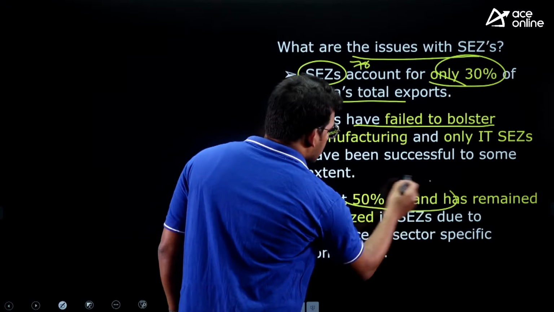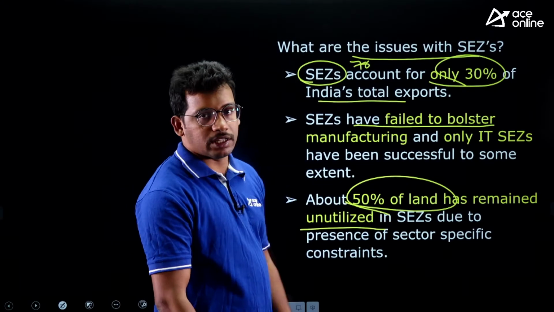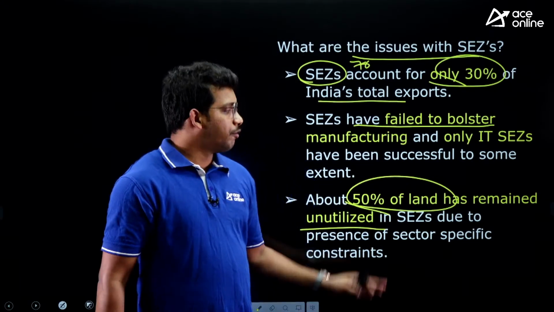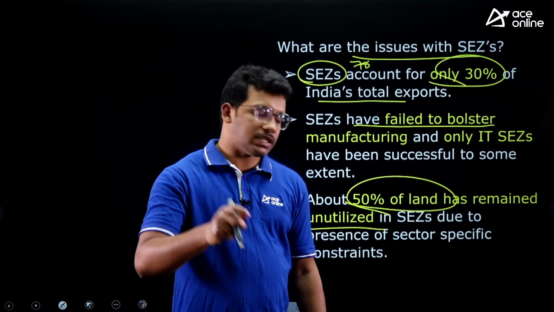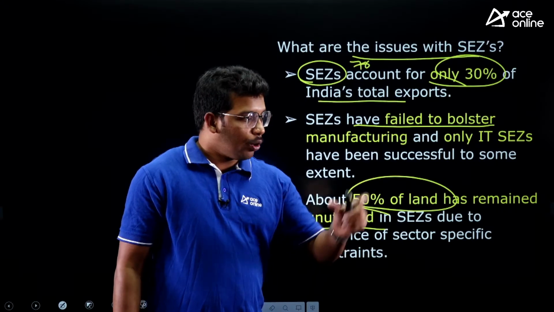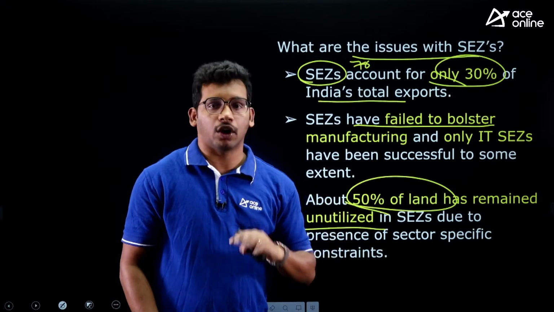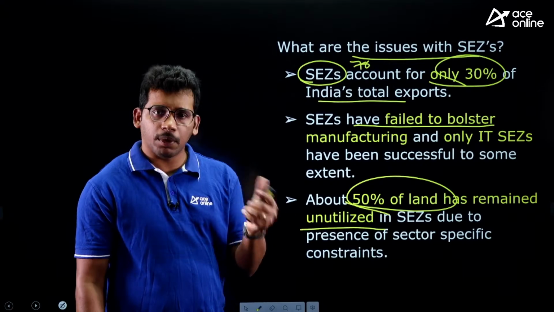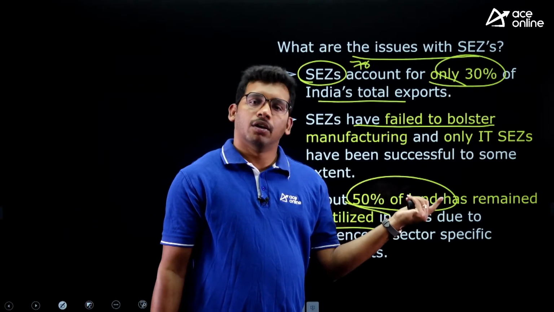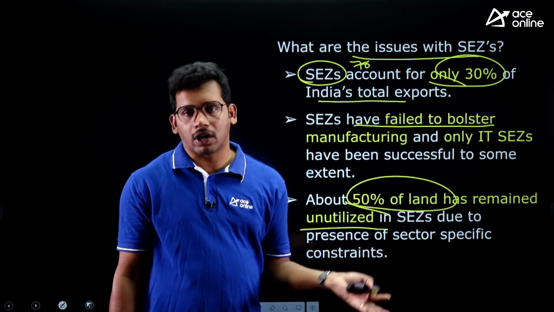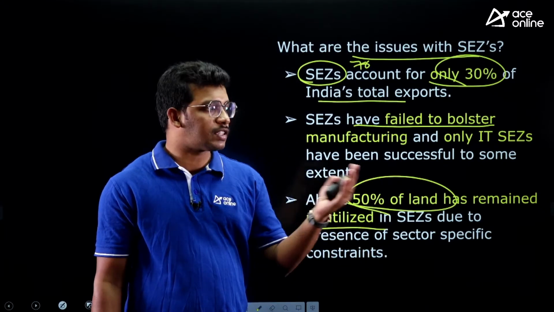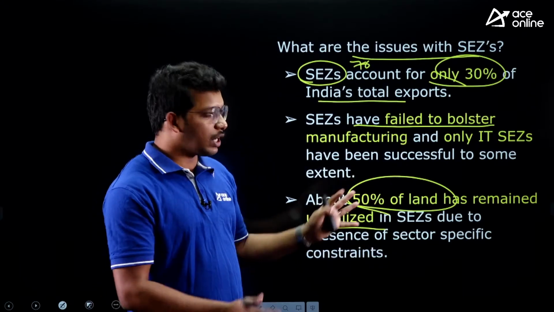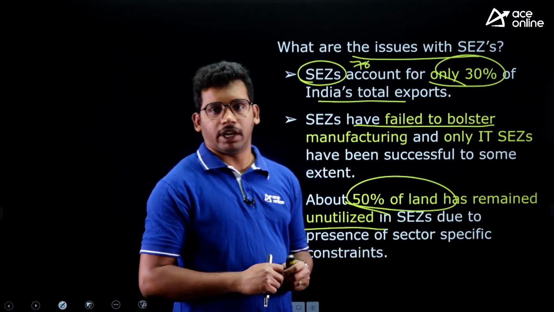And about 50% of land has remained unutilized. In the SEZ, 50% of land is unutilized because there was a specific sector constraint that only the textile industry has to take this area, no other industry is allowed. So if the government is putting certain conditions, then why will other companies occupy? Only the textile sector is not willing to take it, but other sectors are not allowed by the government. So that area has lain vacant, right?